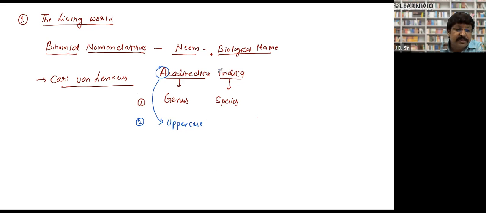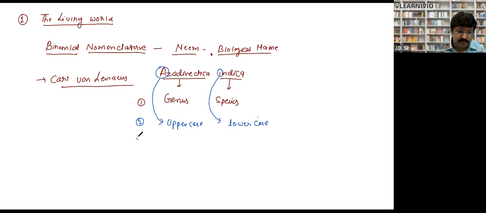Next, the first letter of a species will be in lowercase. So this was the second rule. In binomial nomenclature, there are 5 rules. First rule: the first name will be of genus, the second name will be of species. Second rule: both will be written separately, and the name of the genus will start with uppercase and the name of the species will start with lowercase.